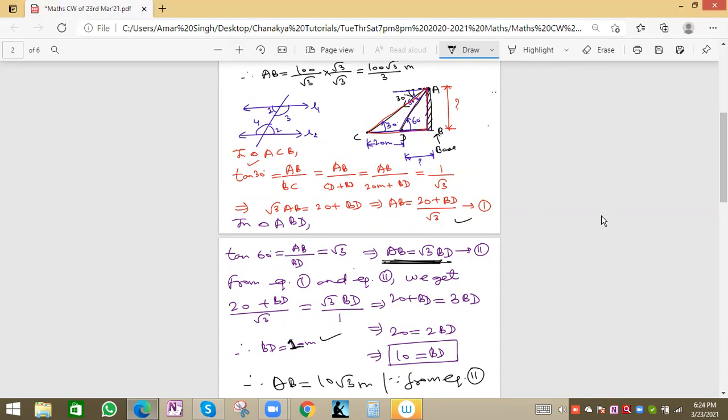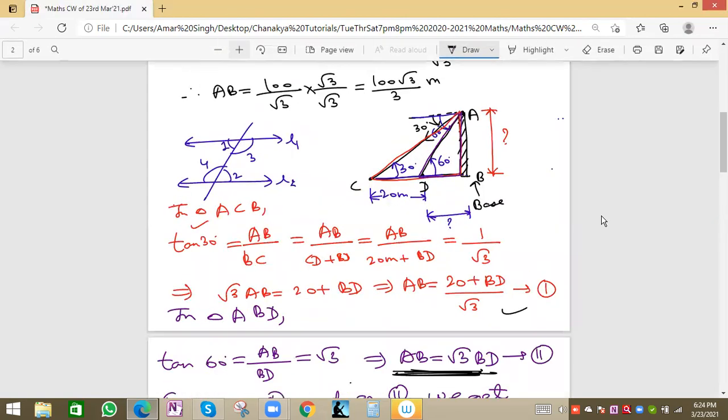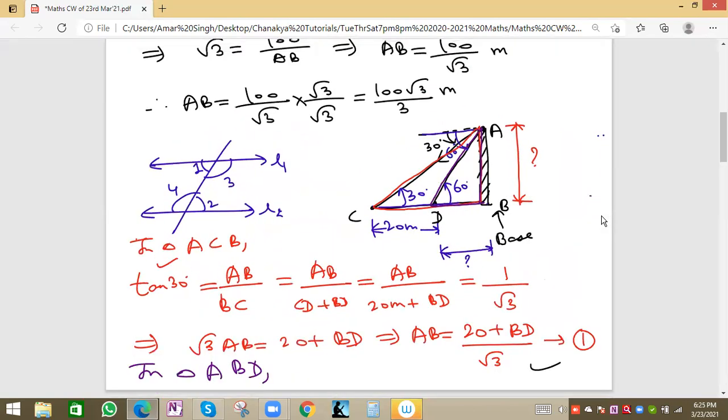So in this question, AB, the height of the tower or building, and also BD were not given. They have just given the CD value. CD means this: the boy, or person, initially was at a point, and at point C his friend was there. So his friend moves from C to D.